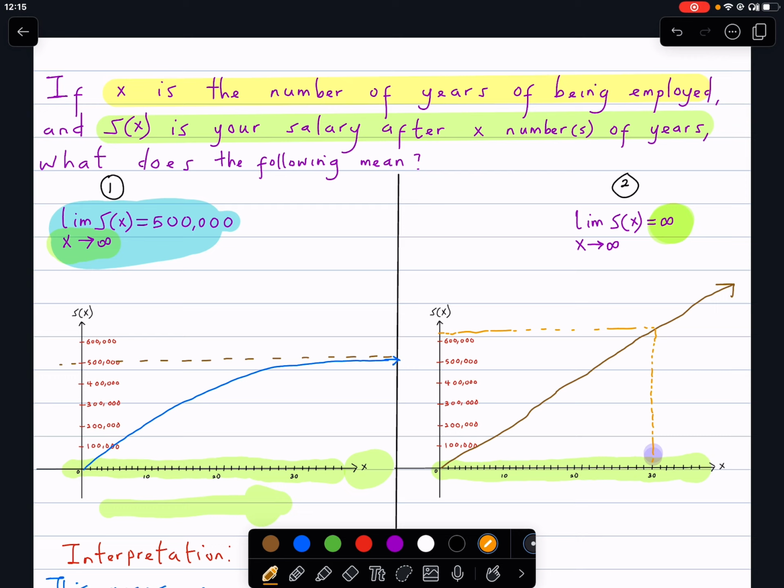And the more years you work, the more your salary increases. So that's just the explanation of that mathematical concept, limit.